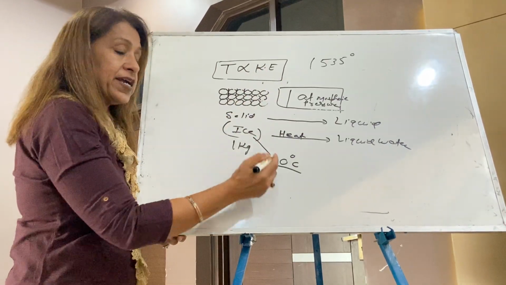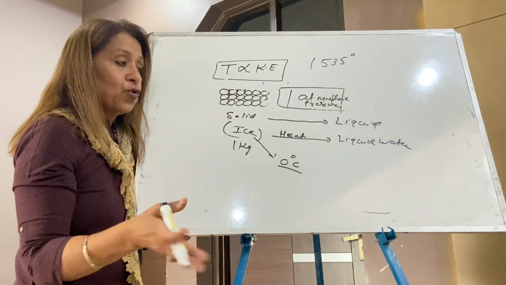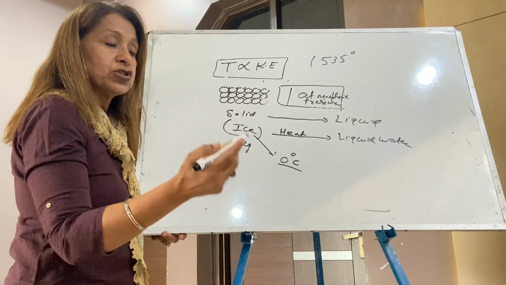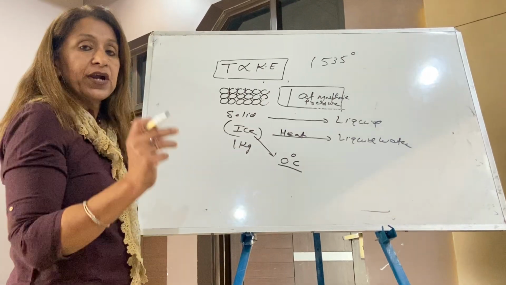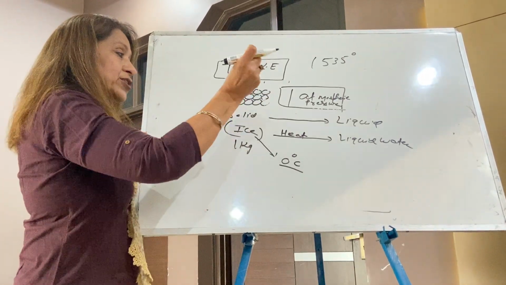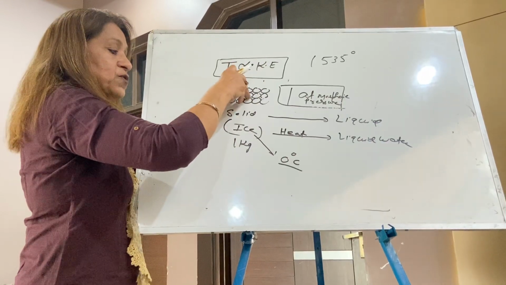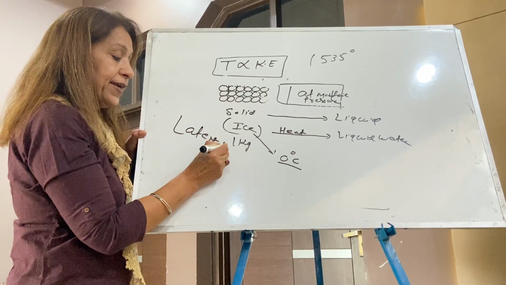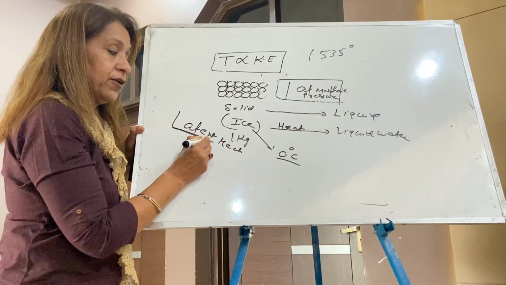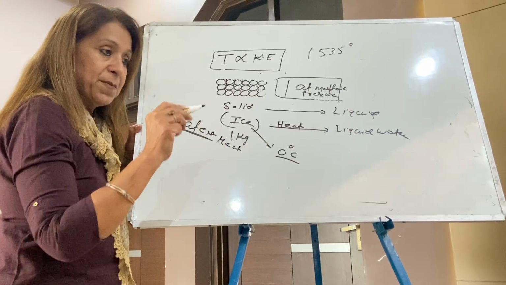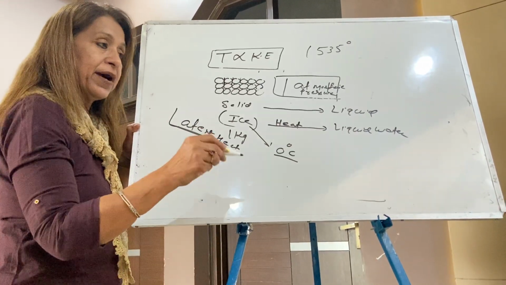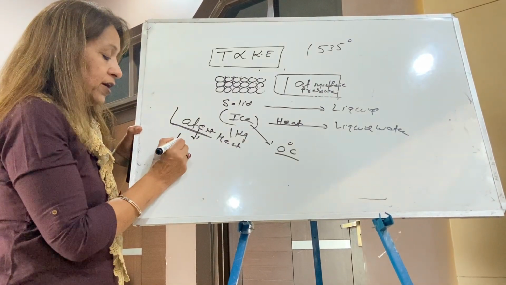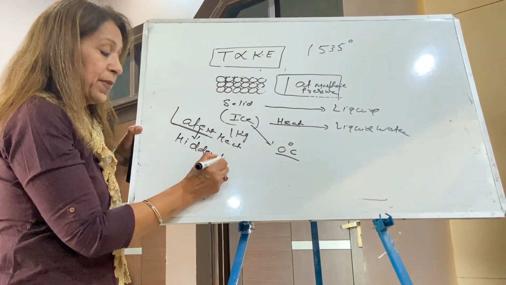Now, when the ice starts melting and you go on heating the solid, there is no change in the temperature. The question is, where does this heat go? Student, this heat gets hidden. That is heat taken by this 1 kilogram of ice, and that heat is called latent heat. Write down latent heat. When the solid starts melting, the heat supplied by you at that time becomes latent heat. Latent means hidden. It becomes a hidden heat.